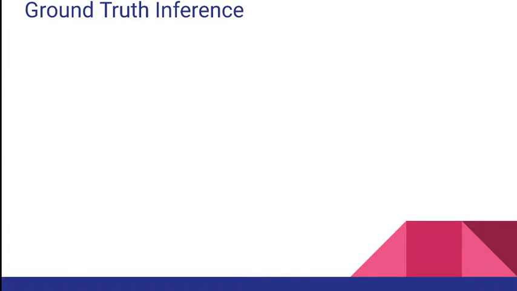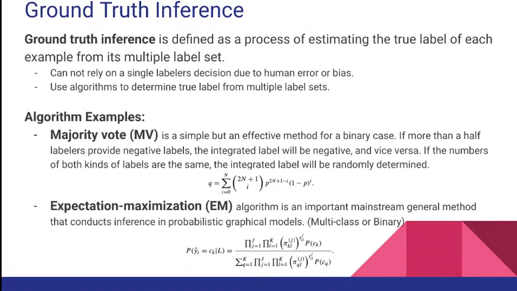Ground truth inference is defined as a process of estimating the true label of each example from its multiple label set. We cannot rely on a single labeler's decision due to human error or bias. We use algorithms to determine the true label from multiple label sets.